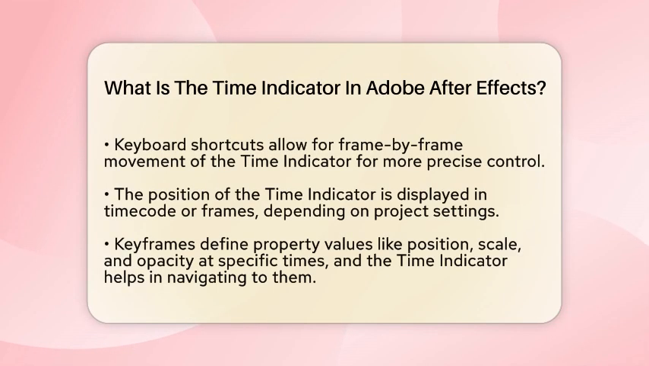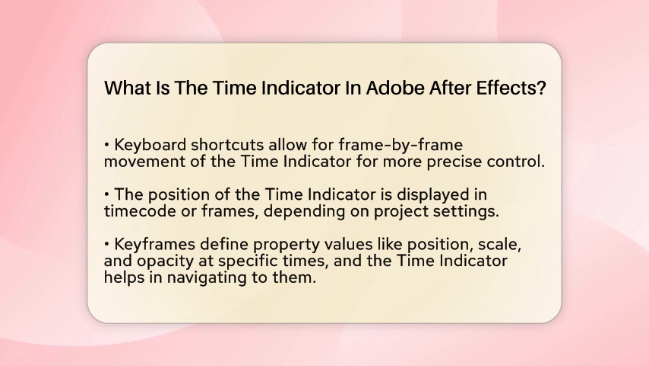For more precise navigation, you can use keyboard shortcuts to jump frame by frame. The position of the time indicator is displayed in timecode or frames, depending on your project settings. This feature is particularly useful when you want to place or edit keyframes. Keyframes are vital in animation as they define property values, such as position, scale, and opacity, at specific moments in time. The time indicator helps you jump to those keyframes, allowing for smooth transitions and animations.